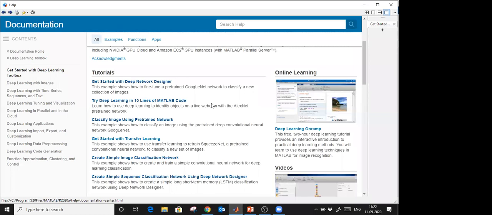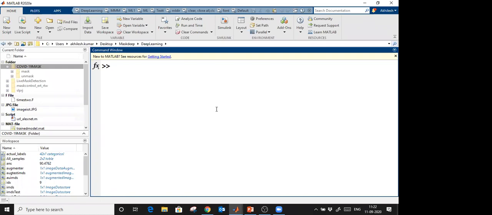Prerequisite is nothing. See, my background is electronics, but still I have created various applications. If you visit my technical blog, I have created fall detection, like if my device falls somewhere, it will take a picture. COVID-19 detection and COVID-19 forecasting codes are also available. If you want the codes, I will share the link later, that is algo.wolfganga.com. Whatever your background is, that is okay. If you are using MATLAB, you don't require other backgrounds.